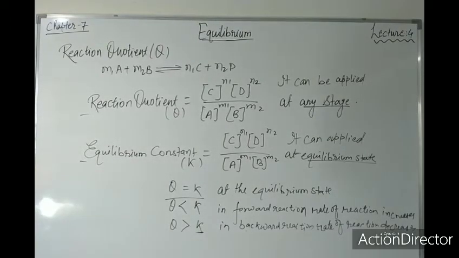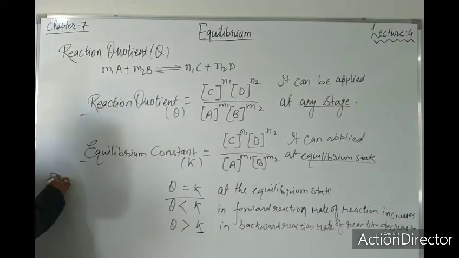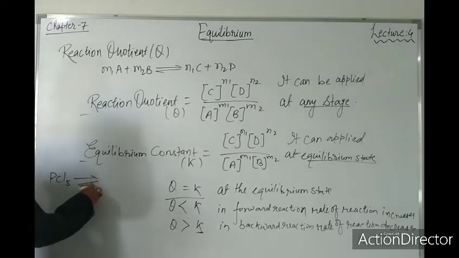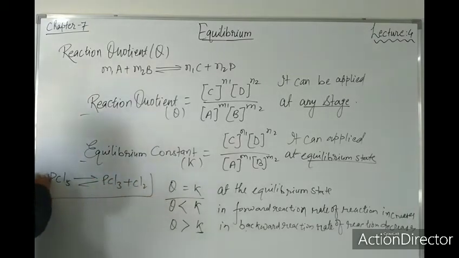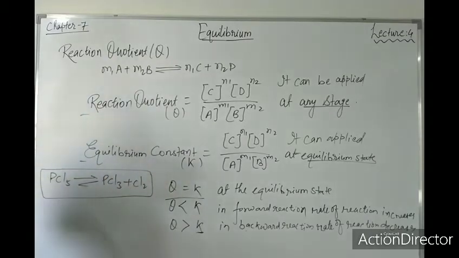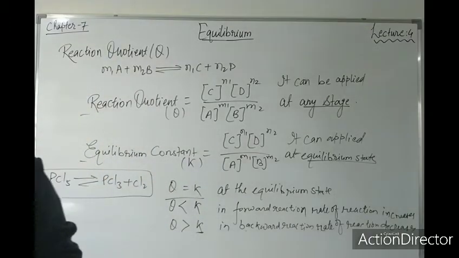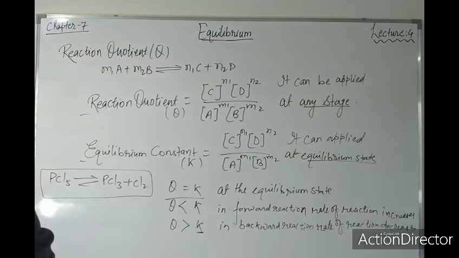Now I will give you one reaction. For that reaction you have to show when it is equal, when it is smaller, when it is greater. Suppose PCl5, phosphorus pentachloride, converts into PCl3 and Cl2, right? Is this an equilibrium reaction? Yes or no? Definitely it is an equilibrium reaction. If I talk about the degree of dissociation, that also you know very well.